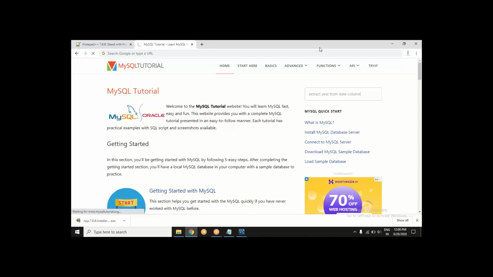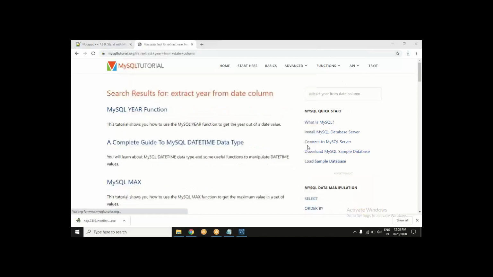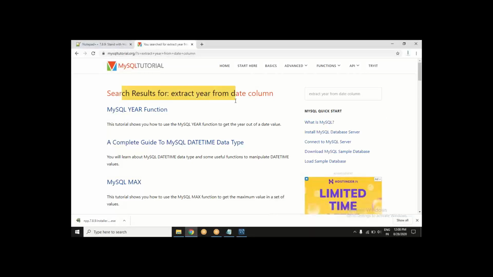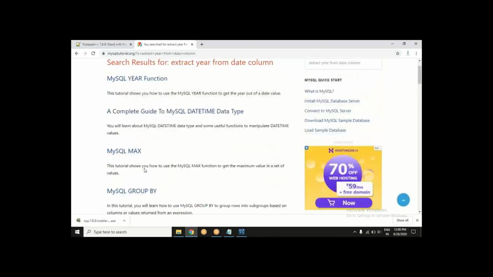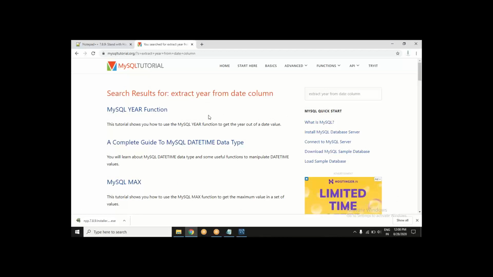Let's see what it has to offer. And you see that it has come up with, it is trying to help you out. There is a year function, there is a date time data type. You can check this guide also. According to its search engine, it is mentioning many things. However, the top one is the one which serves you. So it is telling you there is a year function which works in a certain syntax.